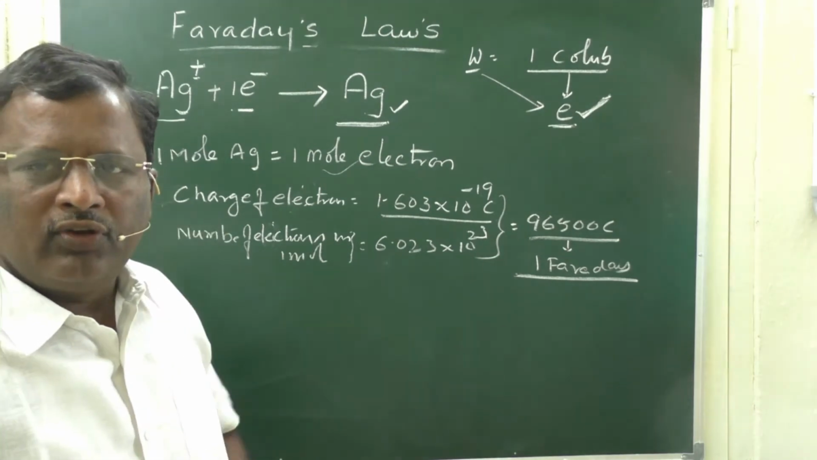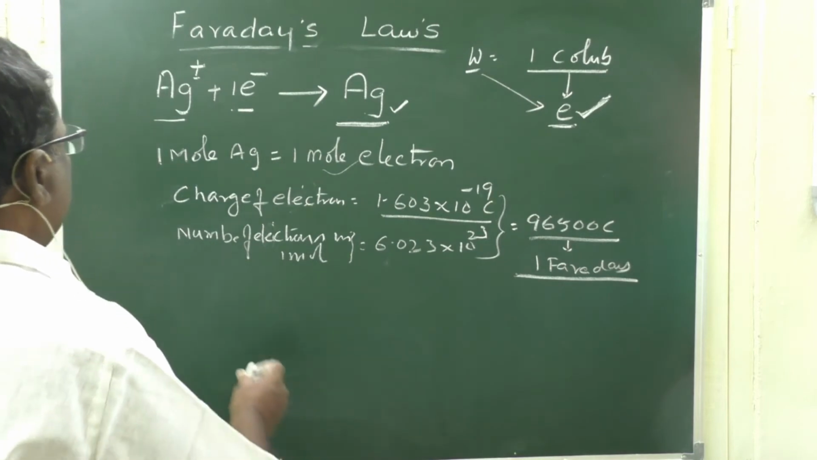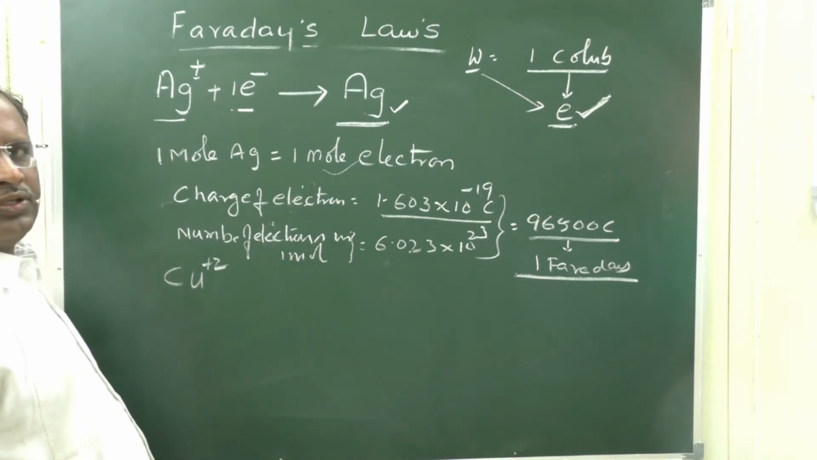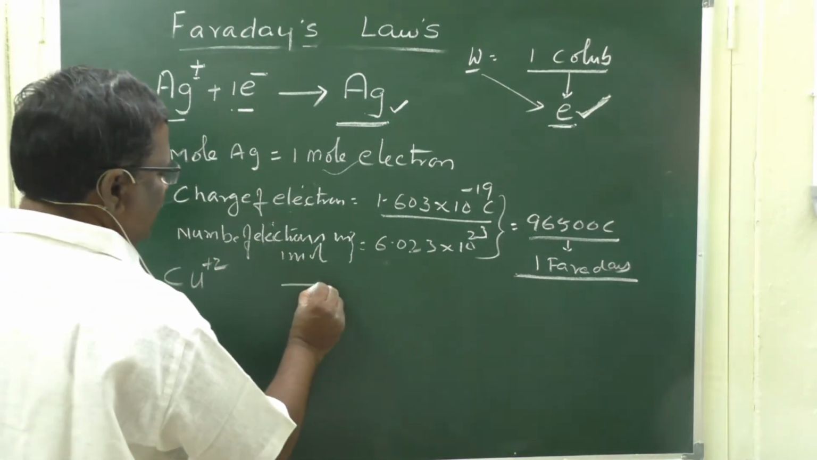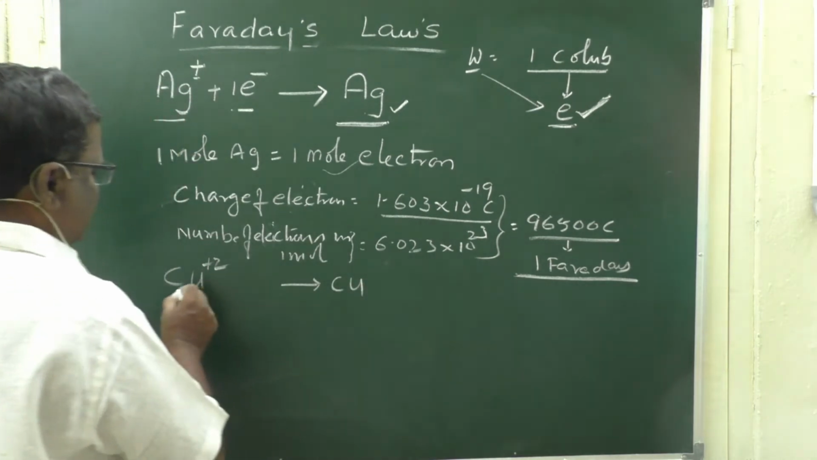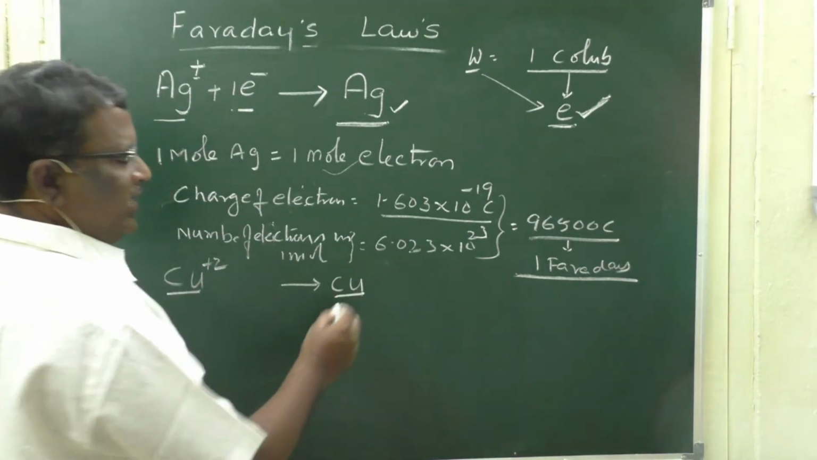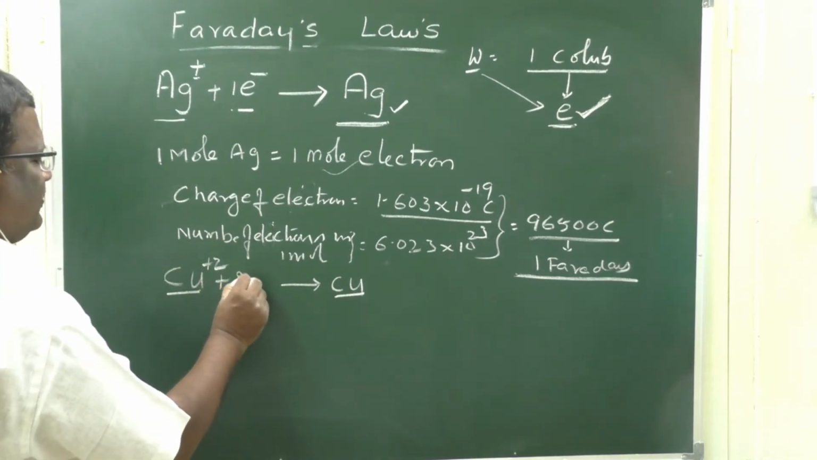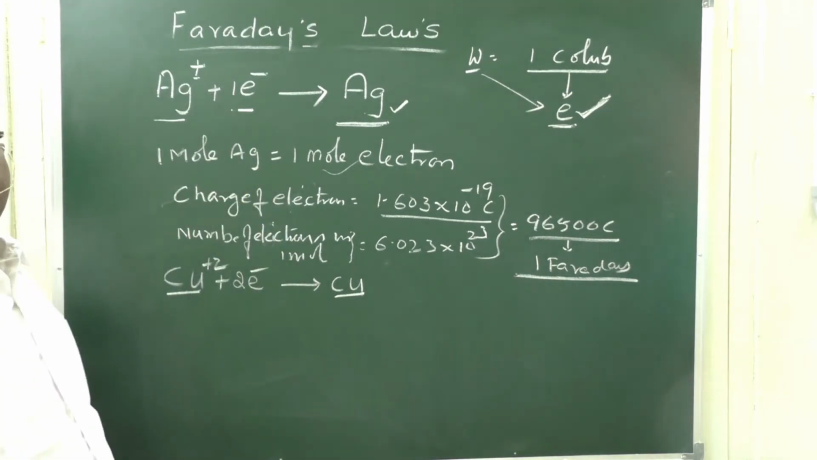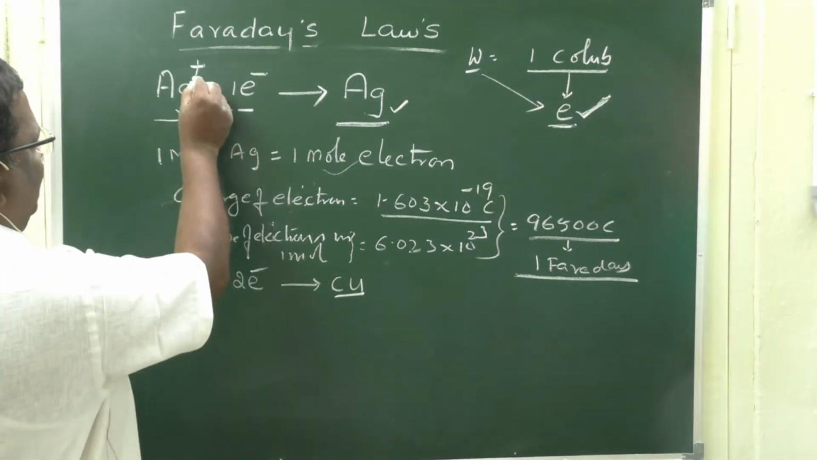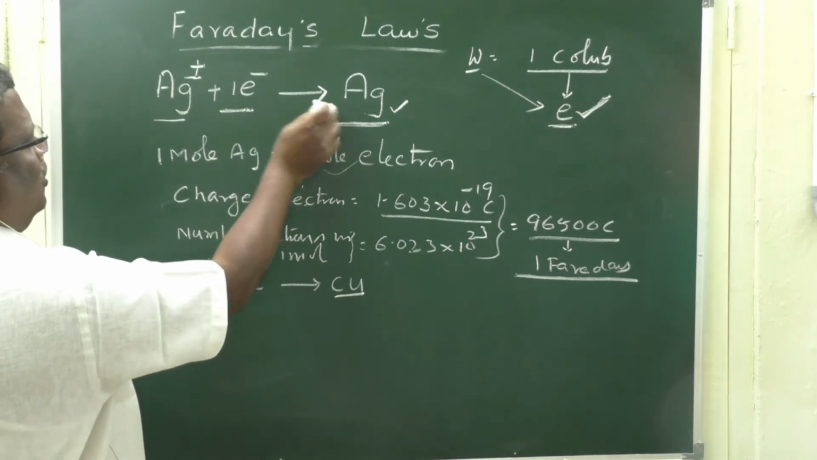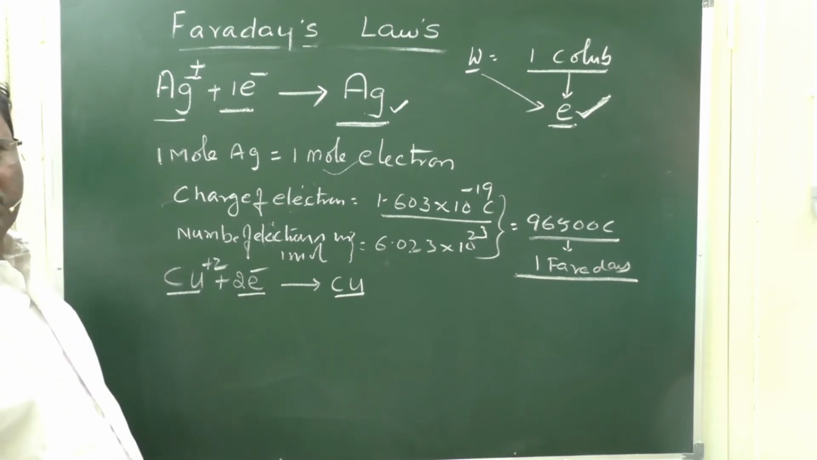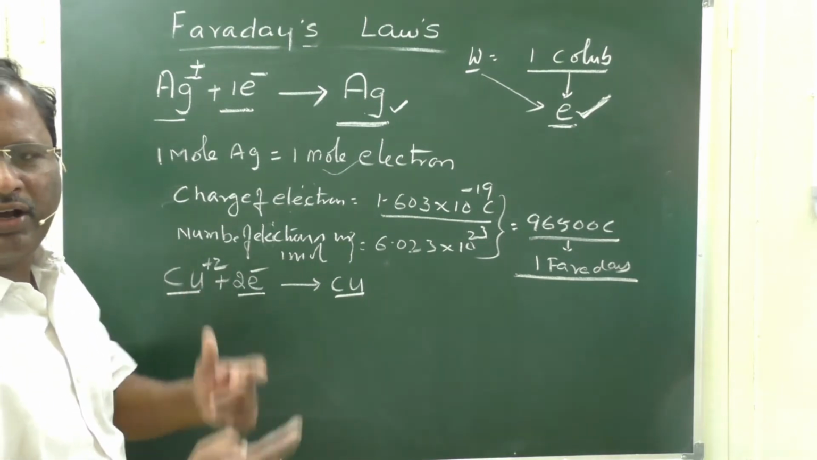What is in the case of copper? In copper sulfate solution, copper is in the form of Cu plus 2 and it is deposited as Cu. Now, Cu plus 2 ion is converted to Cu only when it accepts 2 electrons. So, this is the difference. Here Ag plus requires only 1 electron to deposit as Ag, whereas Cu plus 2 requires 2 electrons. That is double the number of electrons.